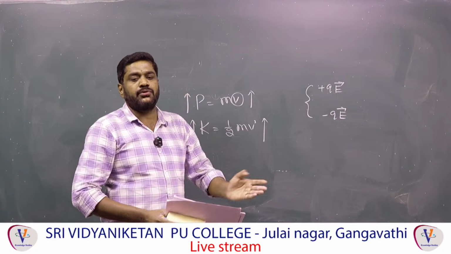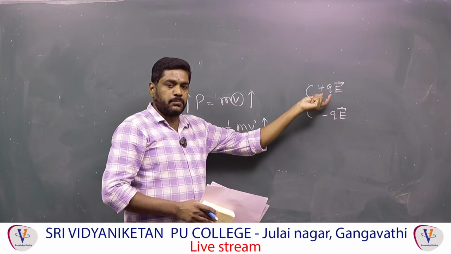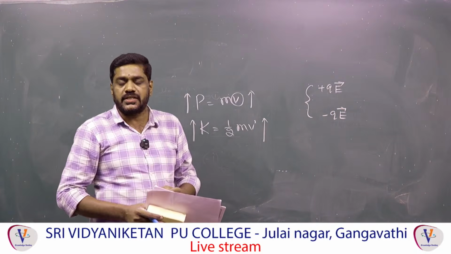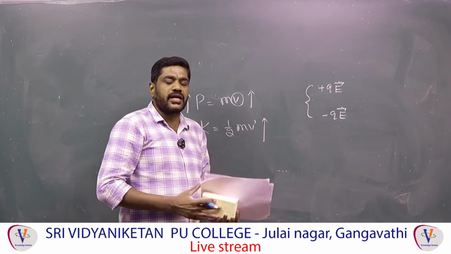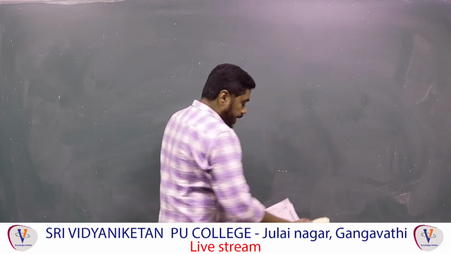Why? Because it is a uniform electric field. Therefore the net force acting on the dipole is always equal to 0. There is no doubt, it is a theoretical point.